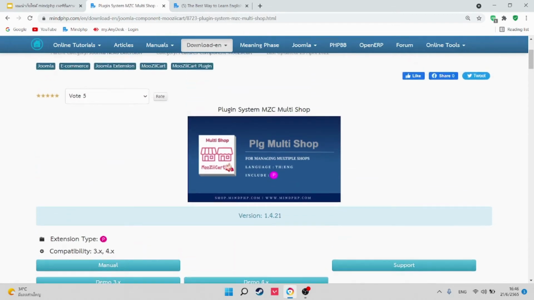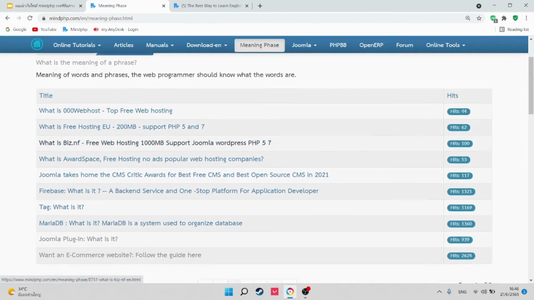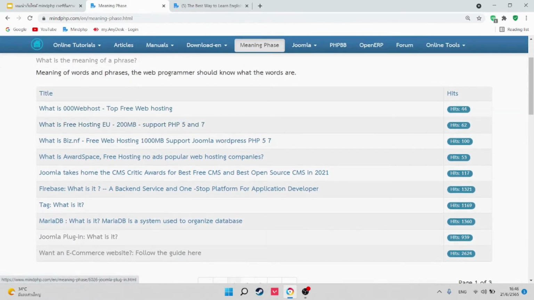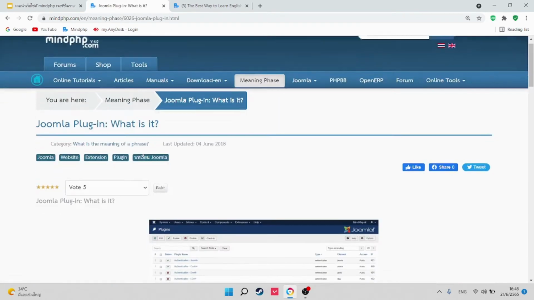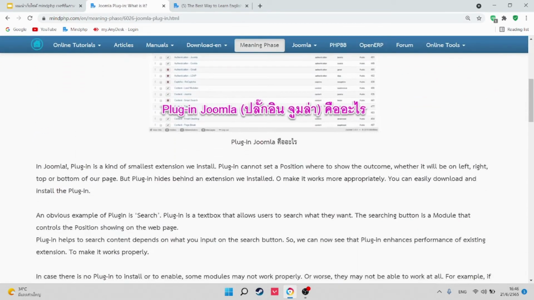Now we will talk about meaning phrase. This section will state what the program actually is and what it is about. For example, Joomla plugins, what is it? It will tell you what plugin Joomla is.